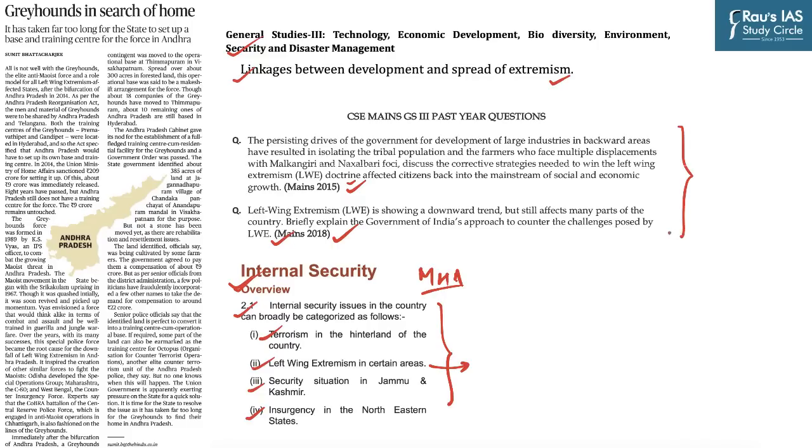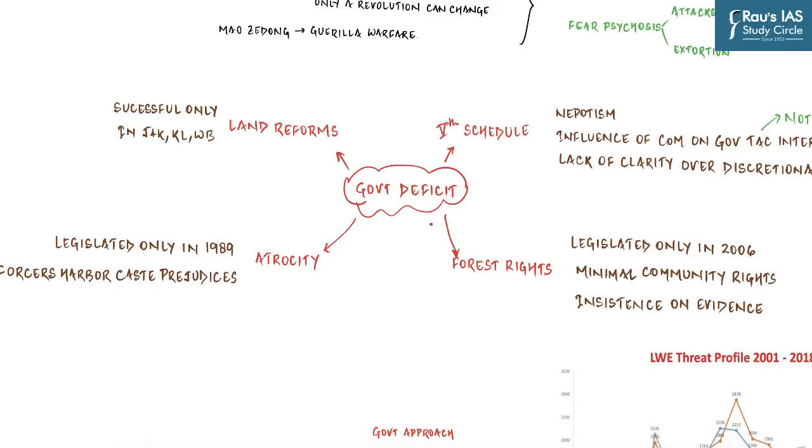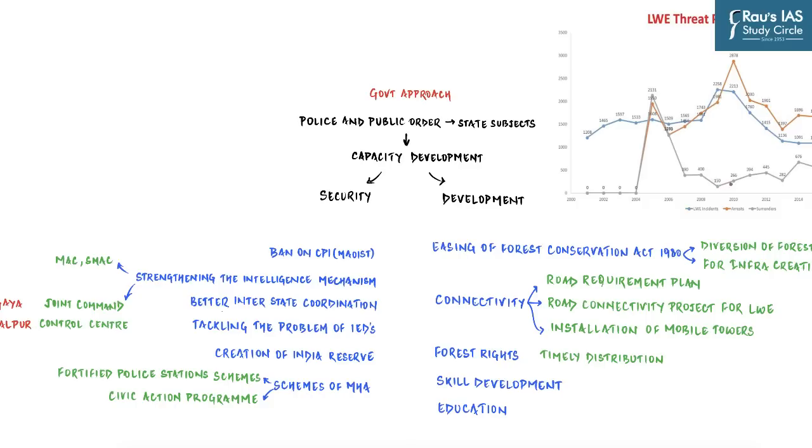Keeping in mind these past year question papers as well as the syllabus, we are going to first understand what Naxalism actually is, what its ideology is, and how, due to the government deficit and various issues related to constitutional and legal measures, it spread to so many states and districts in our country. Finally, in the last 10 years, we are seeing a decline in the left-wing extremism threat. So what has the government done right in order to achieve this reduction in Naxalite activity in the central regions of our country? Let us now begin the discussion.